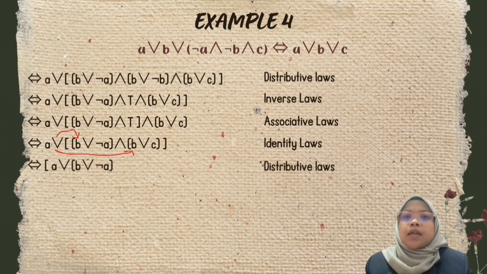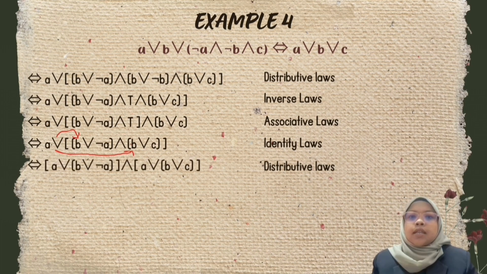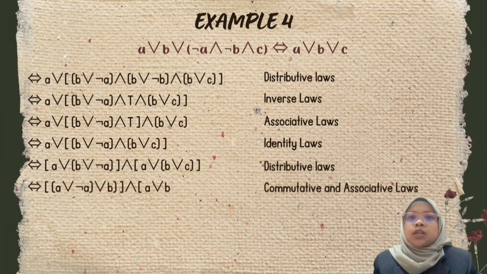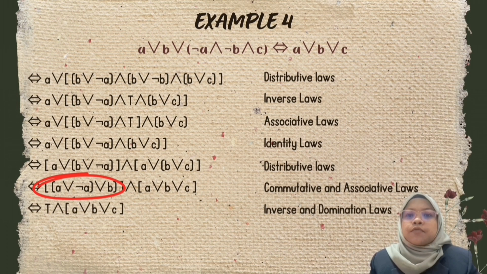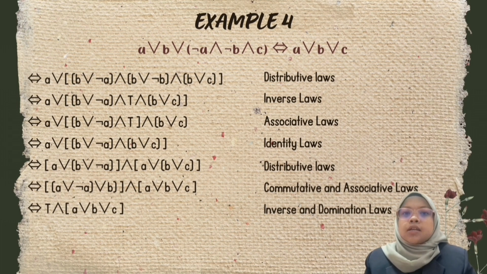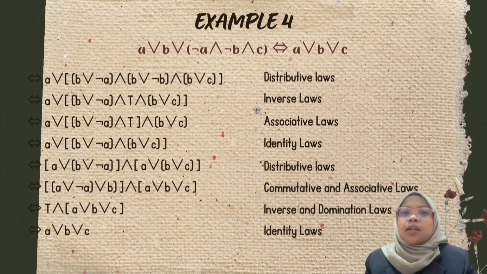Next, multiply A and the sign with everything in the big bracket. Next, use commutative and associative laws. In this part, we use inverse and domination laws and get T. Lastly, use the identity law and it becomes similar to the right hand side.